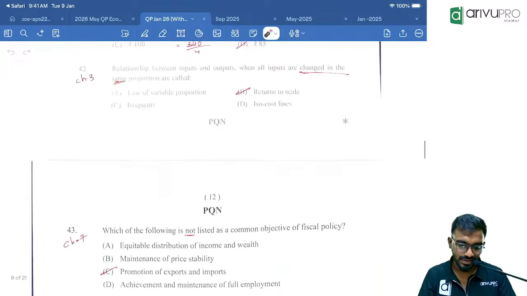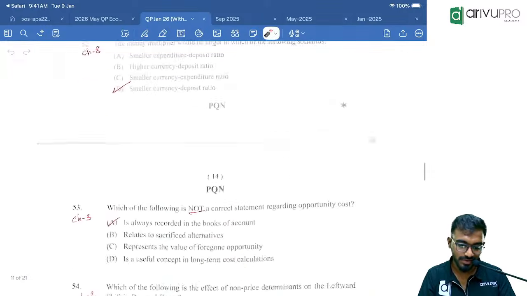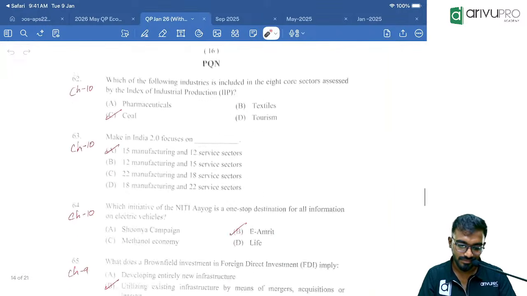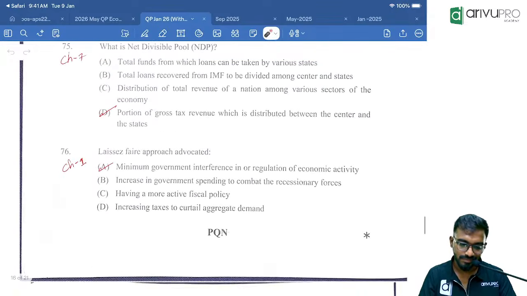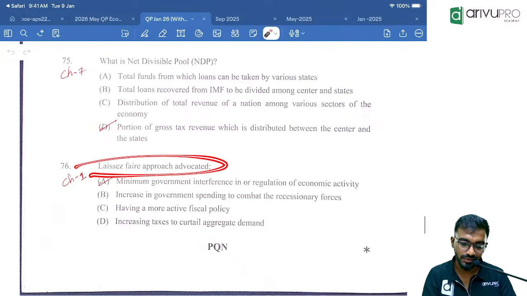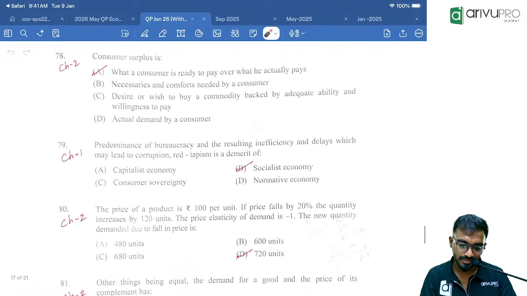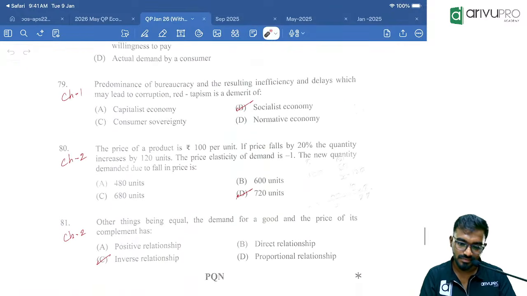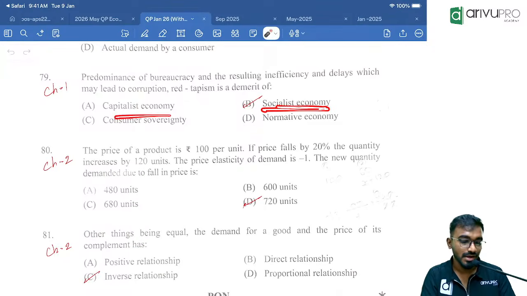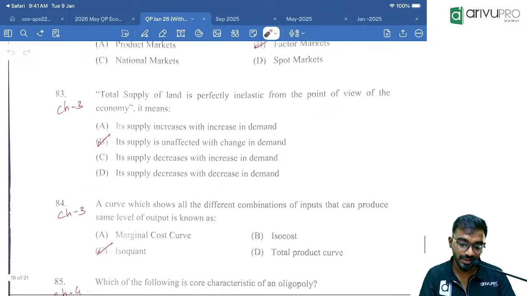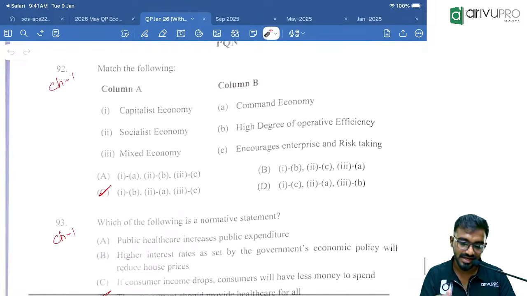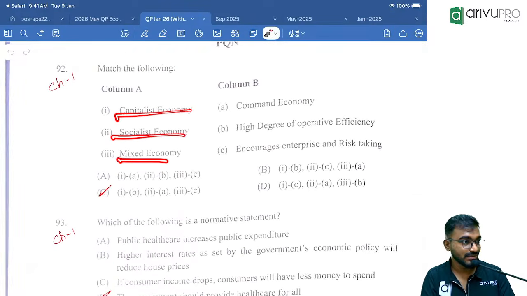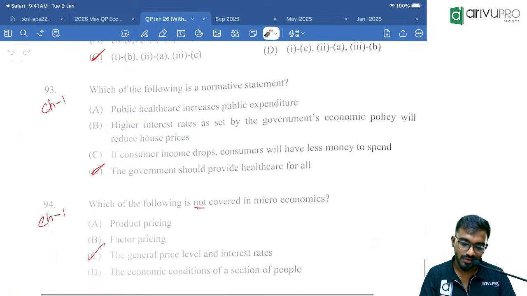I will show that question right. How the micro and macroeconomics questions will come. Analysis, fair approach. See, unit 2 question, socialistic economy. See, majority of the questions will be from unit 2. See, capitalistic, socialistic, mixed, normative.